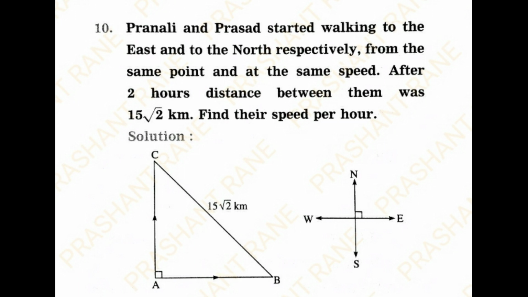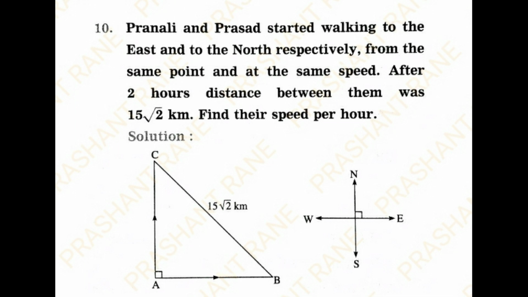Hello students, today we will solve problem set 2, examples 10 to 18. Question number 10. Pranali and Prasad started walking to the east and to the north respectively from the same point at the same speed. After 2 hours, the distance between them was 15 root 2 kilometers. Find their speed in km/hr.